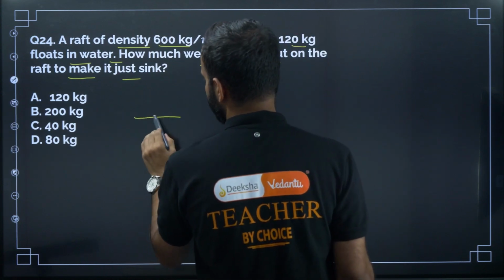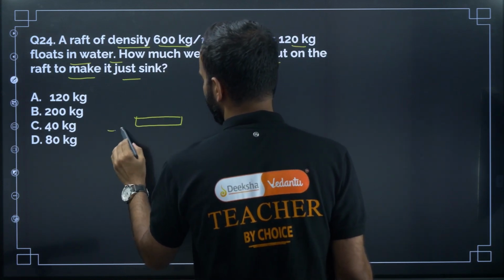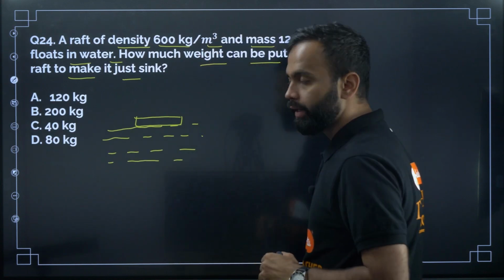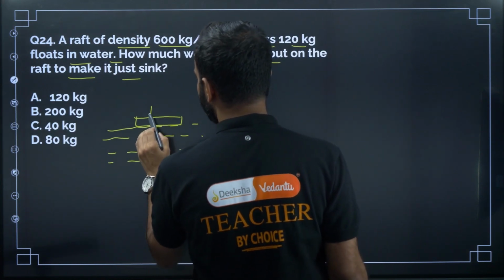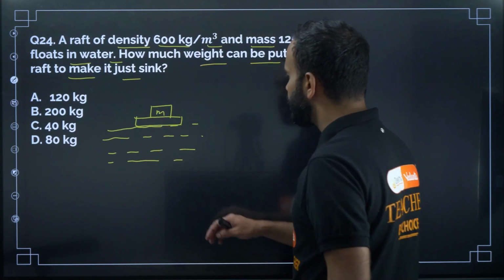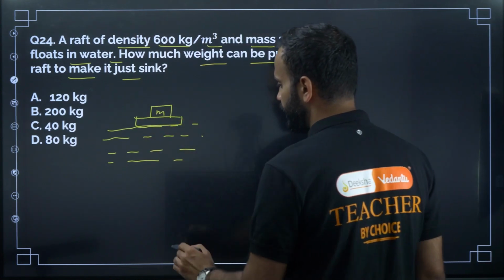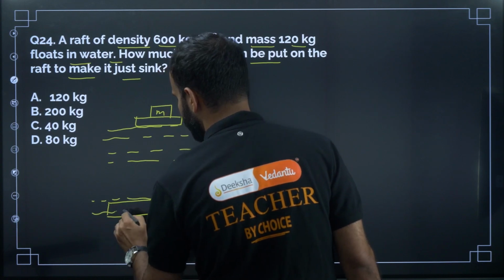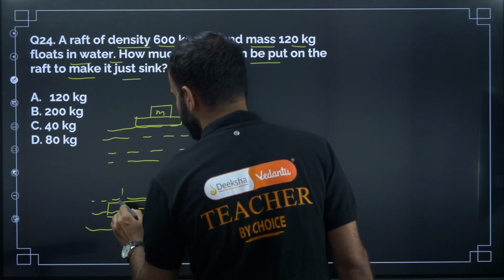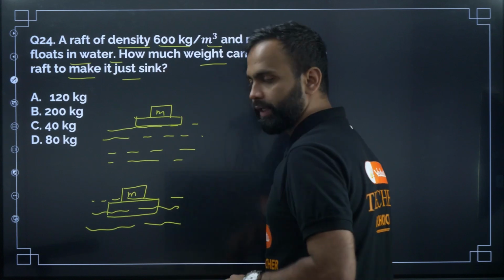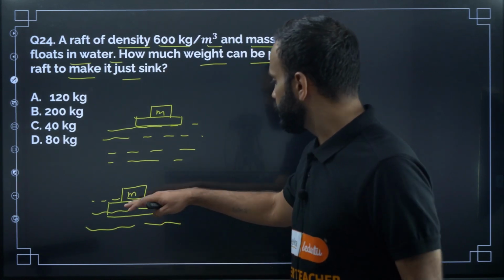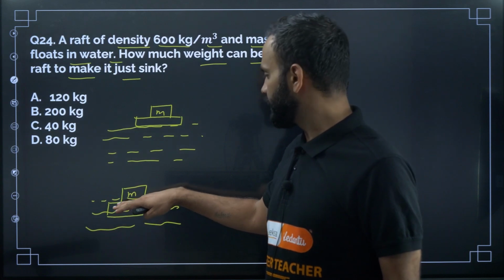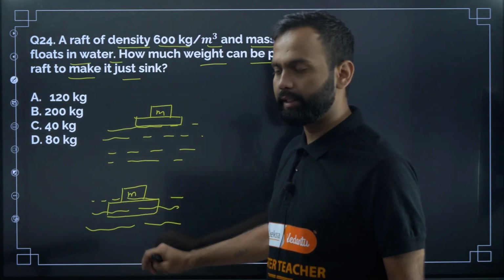Okay, so this is the raft. Initially it was floating. Now we have to put some mass m so that this raft will just sink, right? Like this. Okay, so we need to find the value of m. Now here the raft is completely sunk, right? Isn't it?